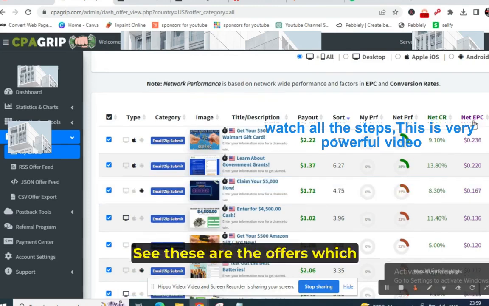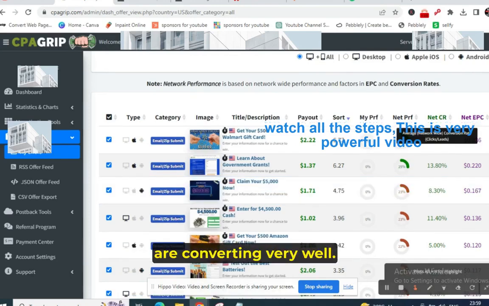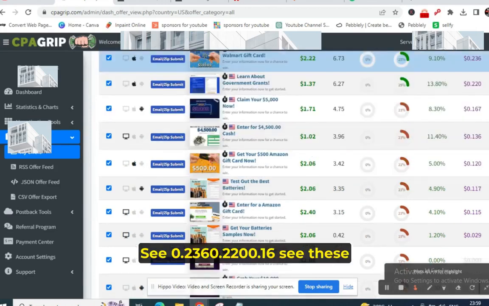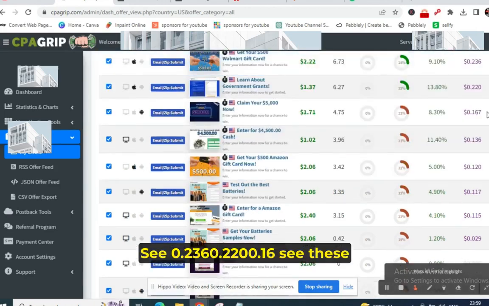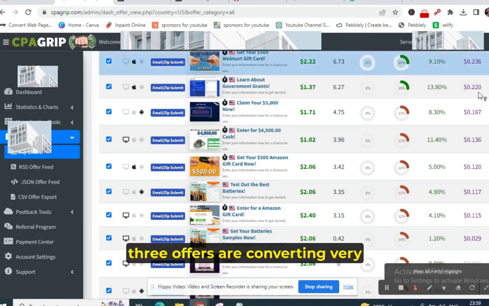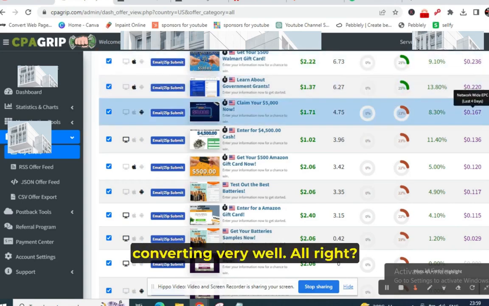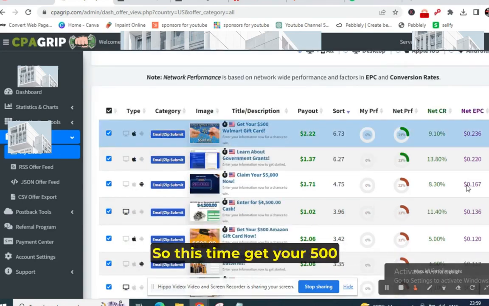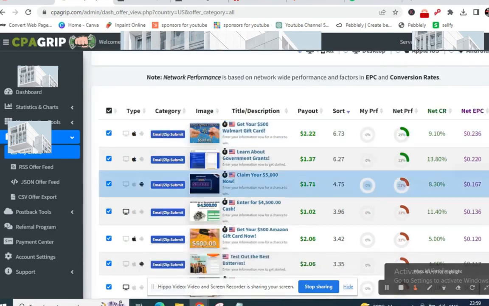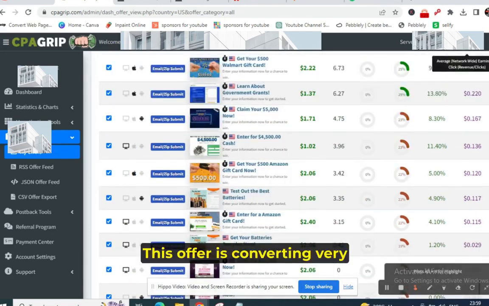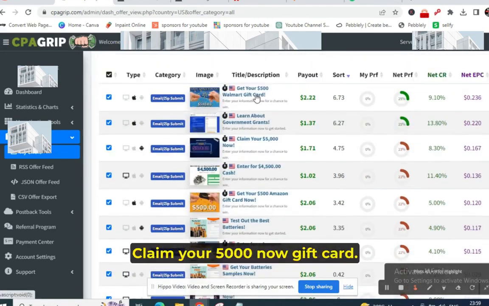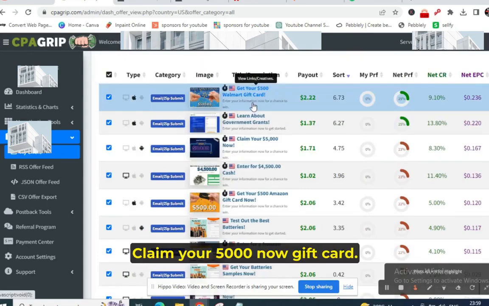These are the offers which are converting very well: 0.236, 0.220, 0.16. These three offers are converting very well. If the EPC is above 15, that means these offers are converting very well. So this time, get your 500 Walmart gift card. This offer is converting very well. This is the one, claim your 5,000 Now gift card. These are the offers. Suppose we want to promote this offer, we will just click over here.